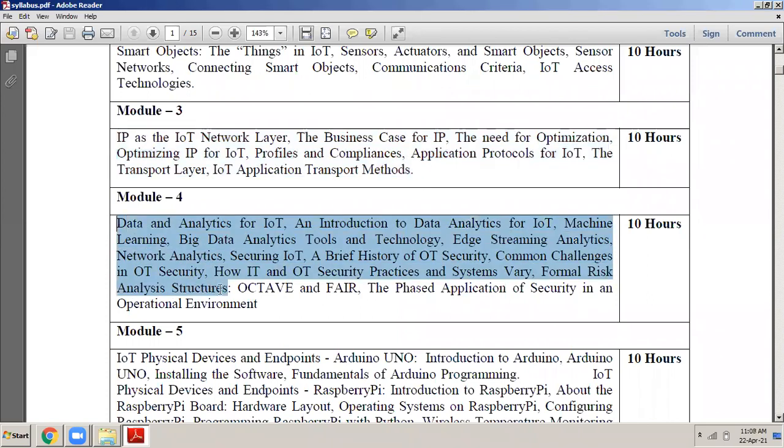And then of course in the fourth module we will be learning the combination of big data analytics with IoT. Since I was telling you that IoT is completely based on interdisciplinary knowledge, you cannot say that I'm just an IoT person. You should also have knowledge about big data, about data warehousing, data mining, and machine learning. Okay, you should have knowledge of all these things. Only then will you become a complete engineer, and then you will be able to develop good applications in IoT. Okay, so this is what we will be studying in the fourth module: data analytics for IoT, exactly how we can use data analytics in IoT.